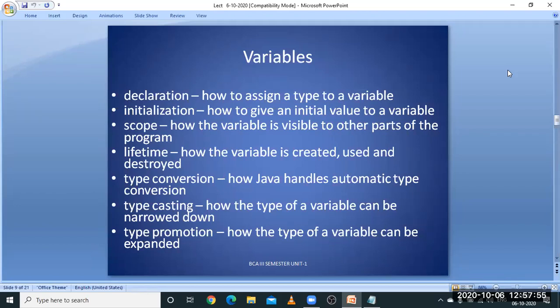Java also contains automatic type conversion, even though there are situations where the programmer has to typecast, that is, change one data type to another. Next, the type of the variable being expanded is called type promotion.